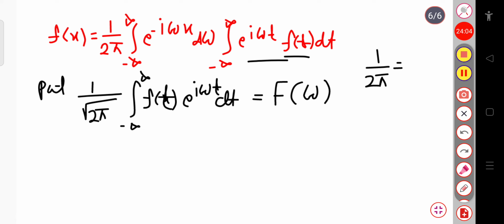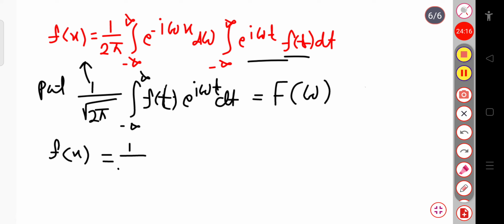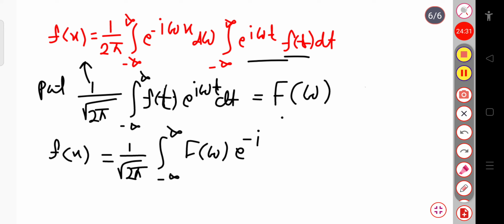And if I put this in f of x, f of x equals 1 by root over 2 pi times the integration over minus infinity to plus infinity of F of omega into exponential minus i omega x d omega.